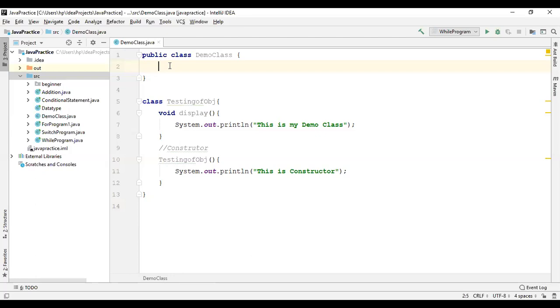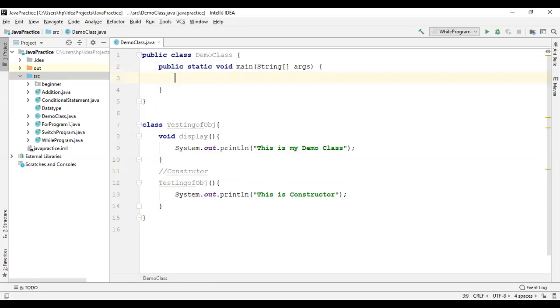Where do I write that? If I write psvm, it will automatically write public static void main for me. We have already discussed what public static void is, and what String args is. Still, this is the main method, as most programming languages start with the main function.